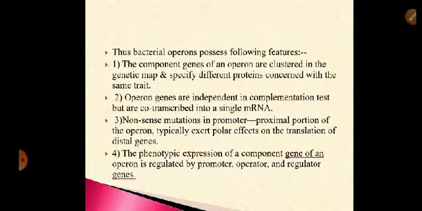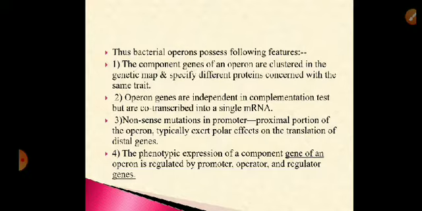Right. The bacterial operons have certain characteristics. The component genes of an operon are clustered in a genetic map and specify different proteins that are concerned with the same function. So functionally related genes are clustered together. Operon genes are independent in the complementation test and are co-transcribed into a single mRNA.